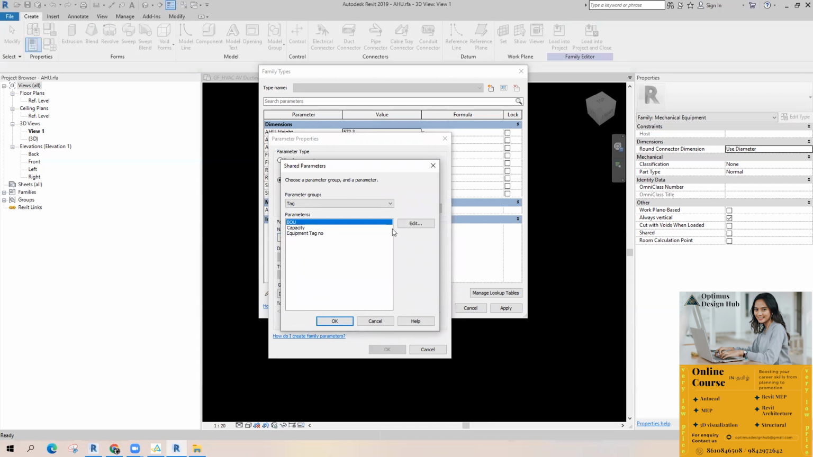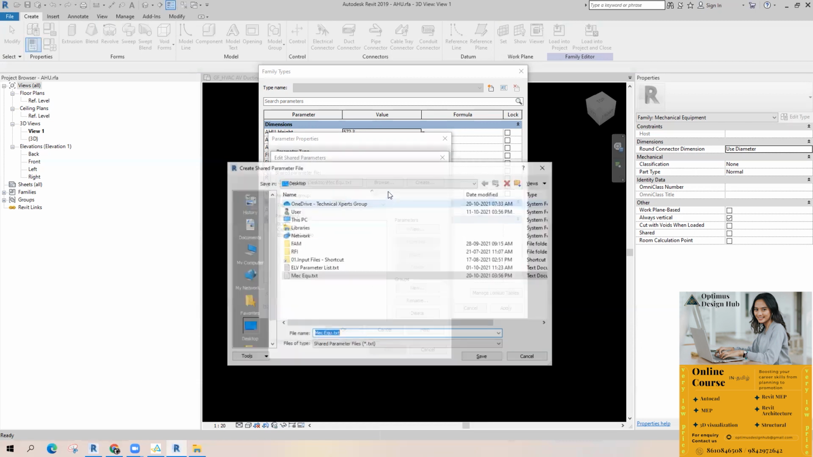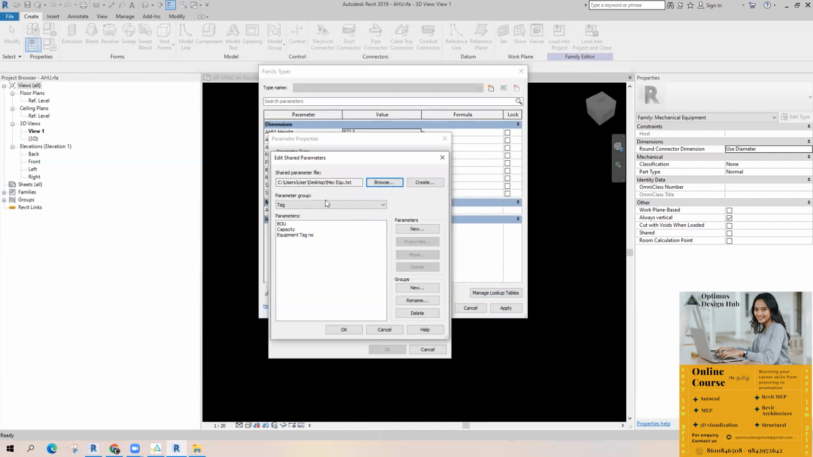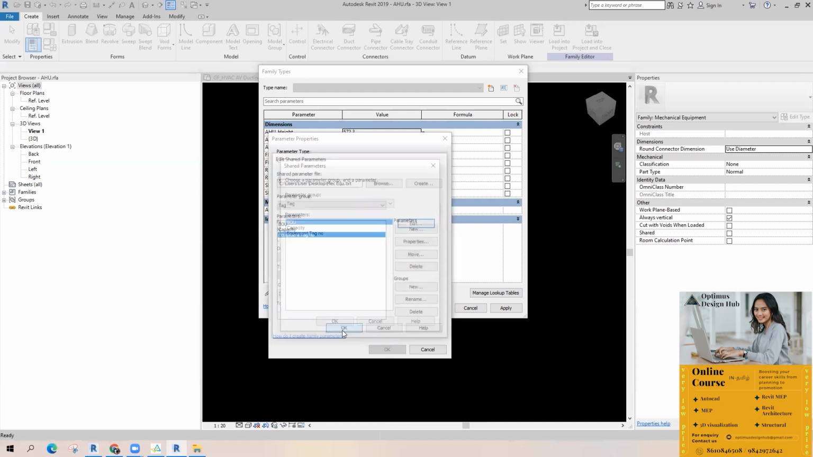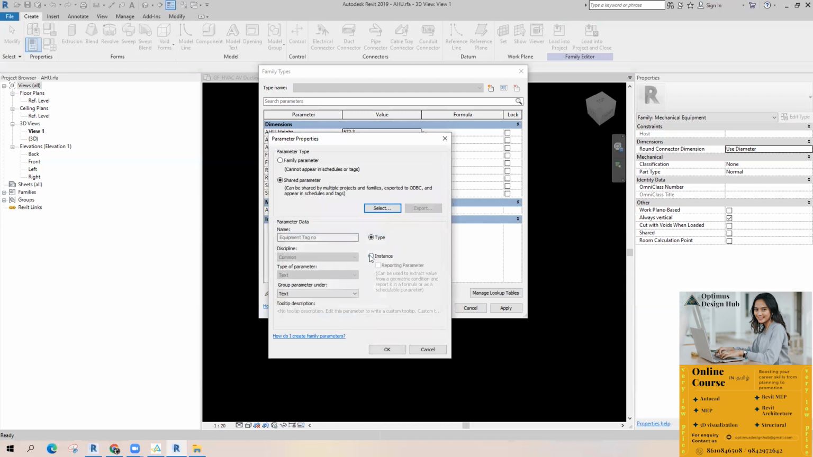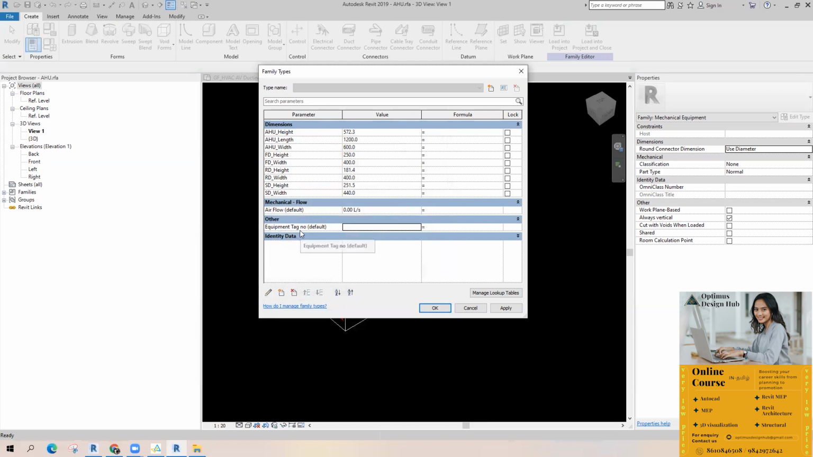In case if you're not getting this parameter, just go to edit, browse and pick that file. This is the file. Just open it. You can find the corresponding parameters inside the file. And you can pick the parameters one by one. First, I'm going to pick equipment tag. Just put okay. You want to make it as an instance. Okay, fine. And you want to categorize it and provide it under other. It will be added.